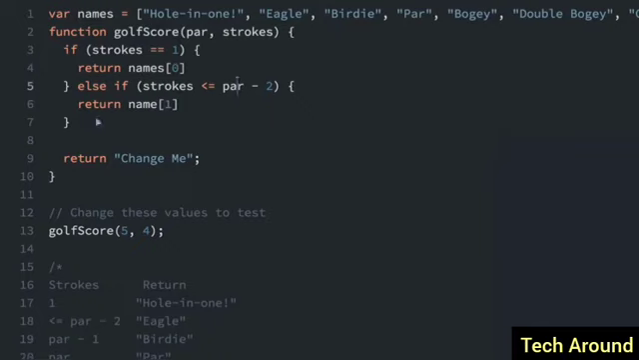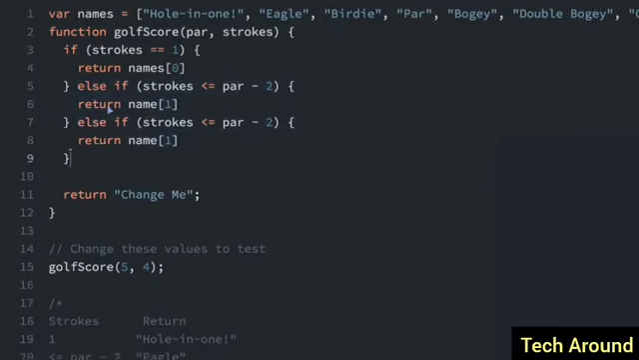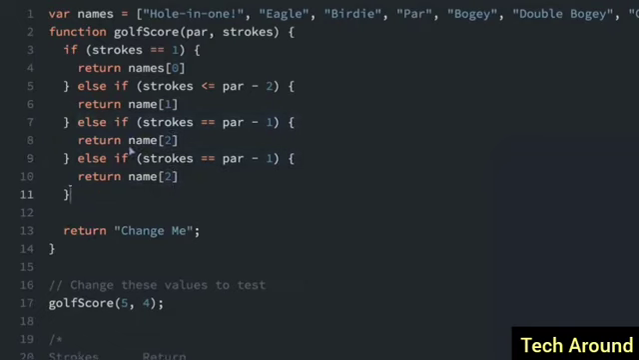At this point, I can do some copying and pasting. I'm going to copy this whole thing because a lot of the rest of this will be else if. So else if strokes is, this time it's going to be equal to par minus 1, and we're going to return, this is going to be birdie, which is array index 2. And I'm going to continue just like this.